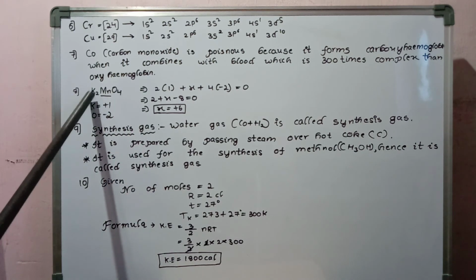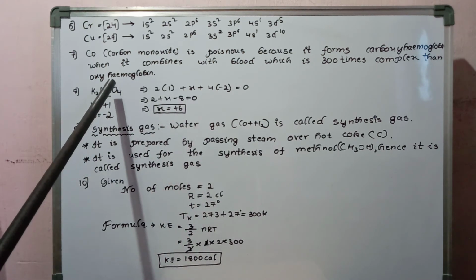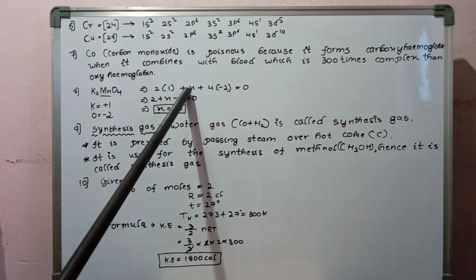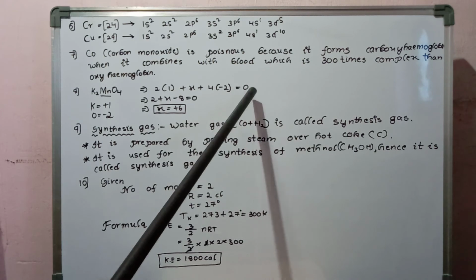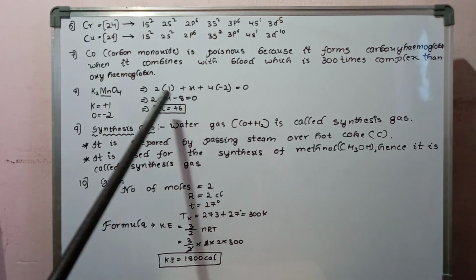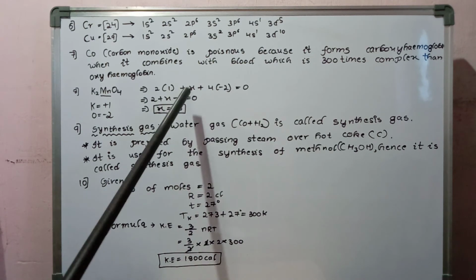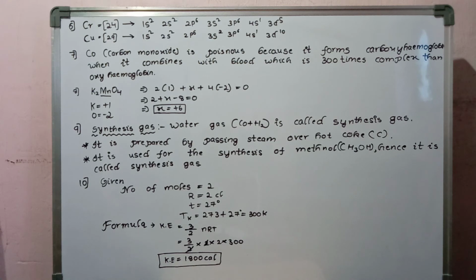Two potassium atoms: 2 into plus 1, plus X for manganese, plus 4 oxygen atoms: 4 into minus 2, equal to 0. On simplification, 2 plus X minus 8 equals 0, therefore X is equal to plus 6. So the oxidation state of manganese is plus 6.